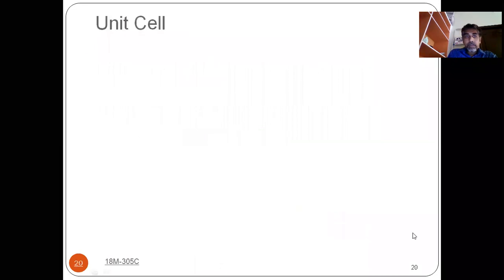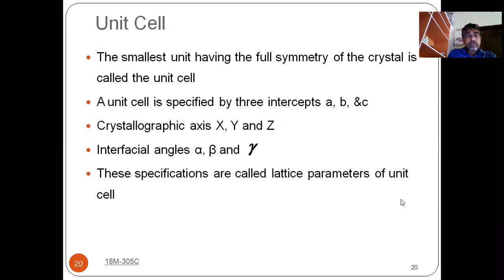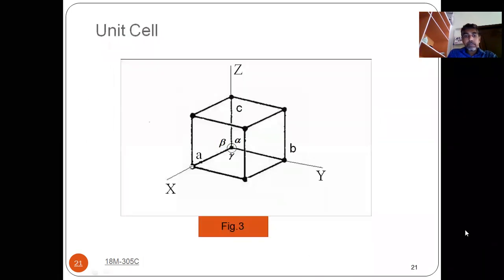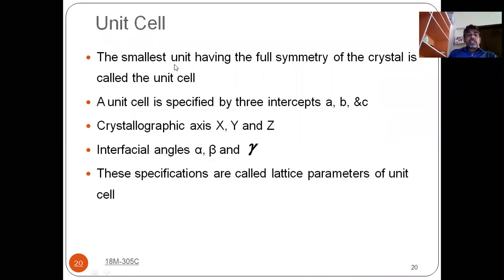I will show you. See, what is a unit cell? If you see here, the smallest unit having full symmetry of the crystal is called a unit cell. Whatever I just showed you is the smallest portion, but it gives the complete picture of the crystal. That means it is the smallest unit which is having full symmetry. If you take that part and completely surround it, then you will get the space lattice. So that smallest unit is known as unit cell.